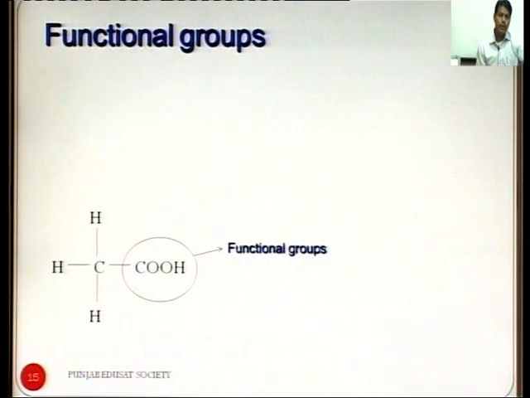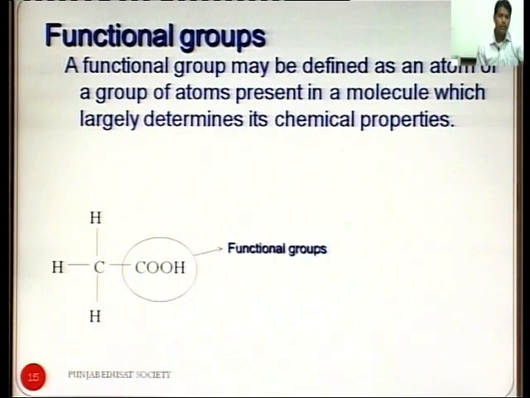So, another property is functional group. Hydrocarbons have functional groups. A functional group may be defined as an atom or group of atoms present in a molecule which largely determines its chemical properties. So, due to this functional group, the property of a hydrocarbon is changed.